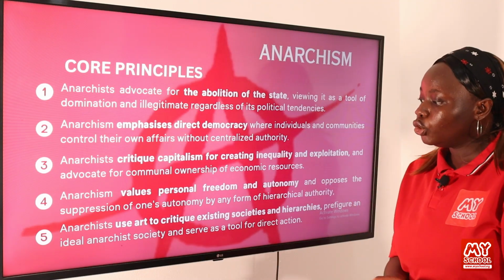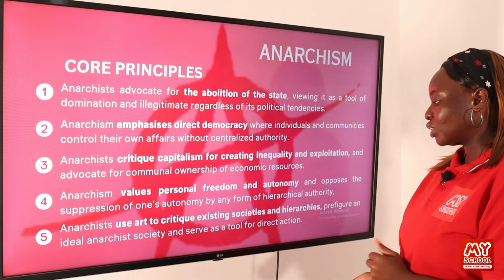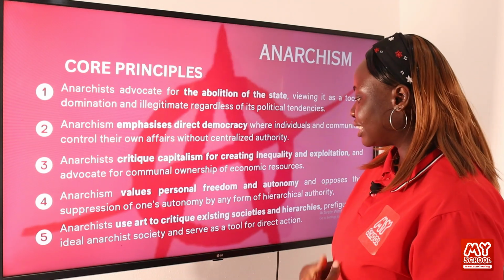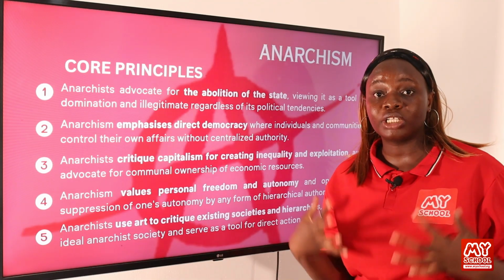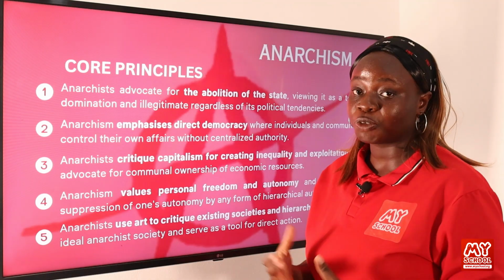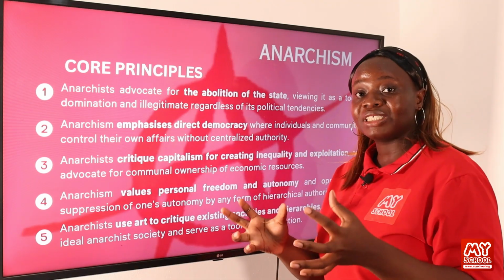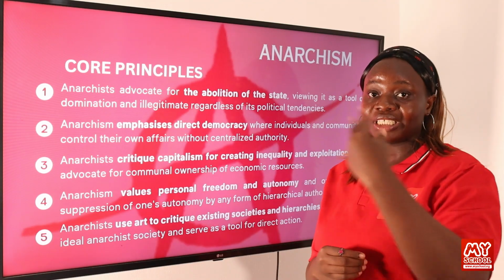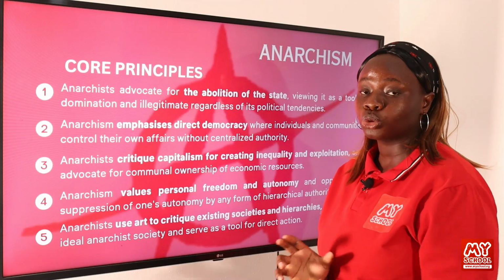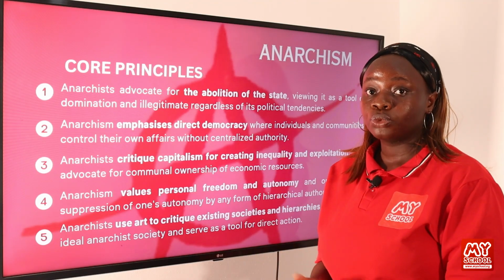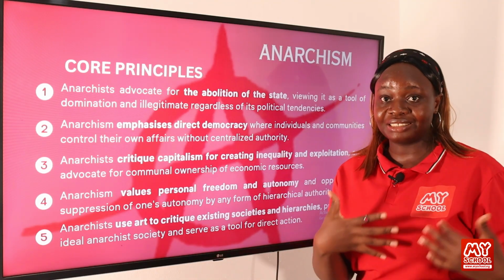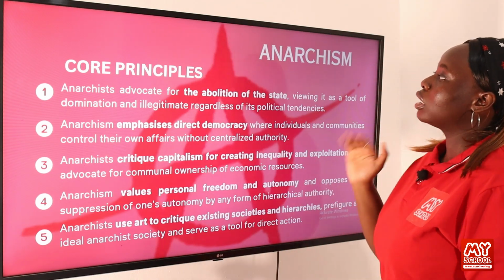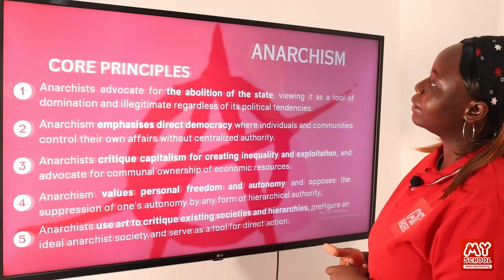Then also they use art to critique existing societies and hierarchies. They prefigure an ideal anarchist society and serve as a tool for direct action. So they use art as a tool of expression to express how governments and the states within the society continue to oppress and exploit members of the society. They try to influence people to stand up and fight against the state and the government. So they use art as a tool of expression. Now let's move on to the next slide.